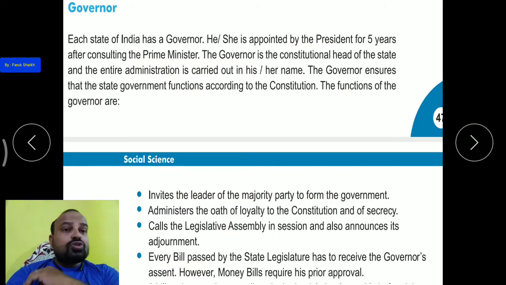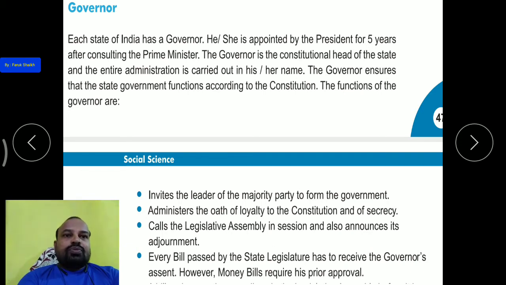The governor ensures that the state government functions according to the constitution. The governor ensures that the ruling government's work and functions are according to the constitution. This is the function of the governor: whoever is the ruling party or government has to rule and function according to the constitution.